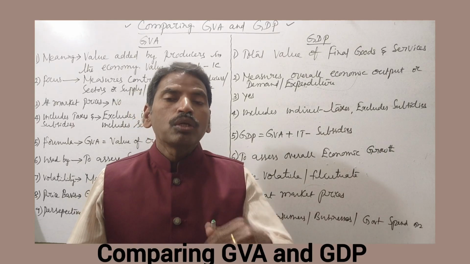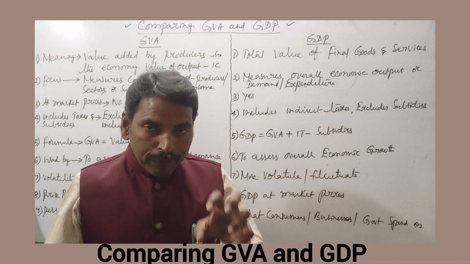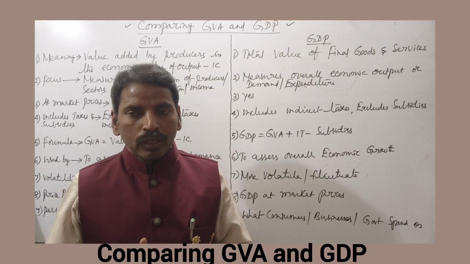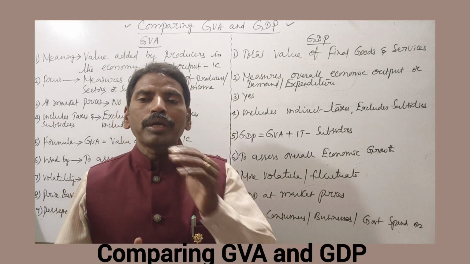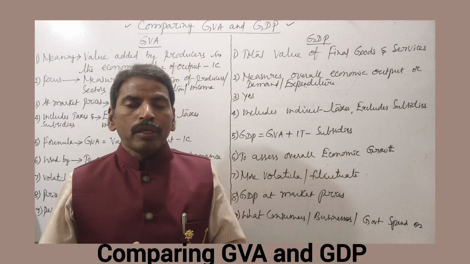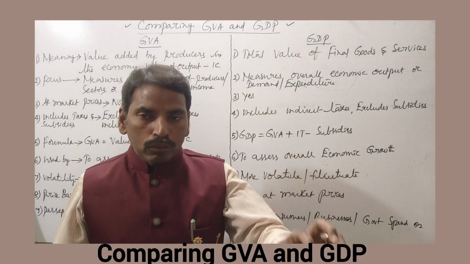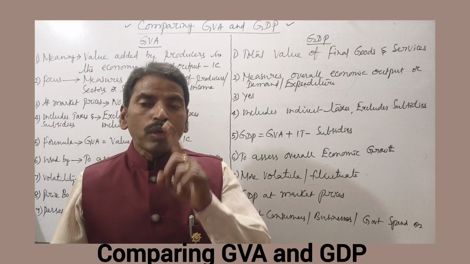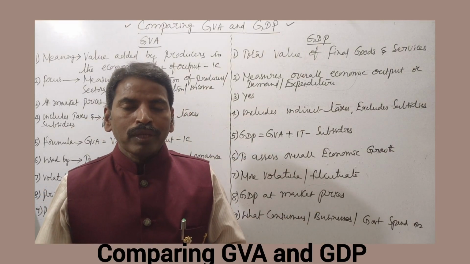Change in the stock is closing stock minus opening stock. So sales plus change in stock is equal to value of output. So GVA is equal to value of output minus intermediate consumption.